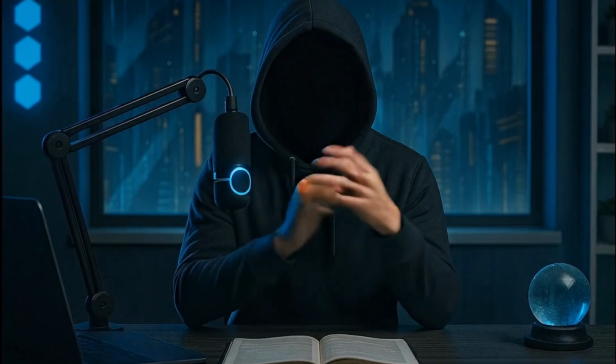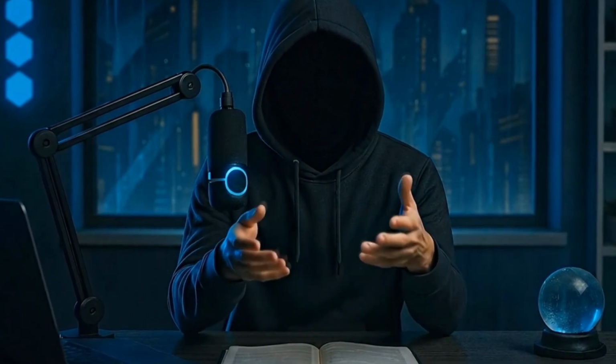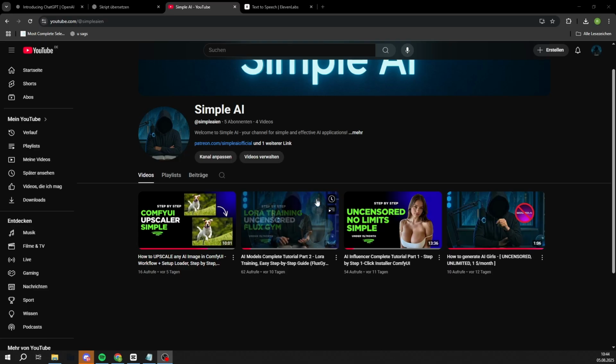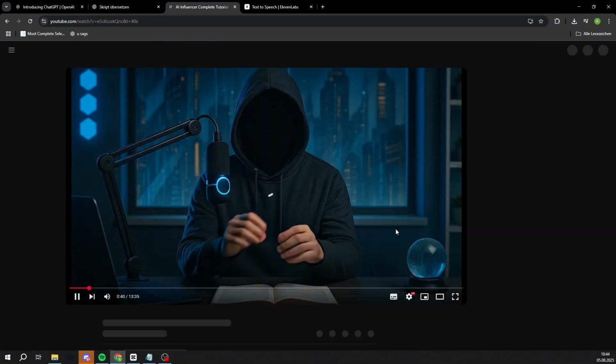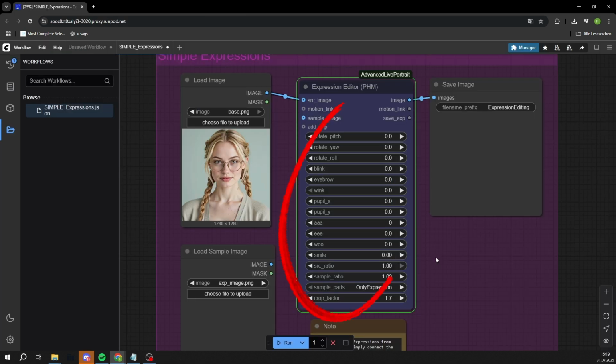For this tutorial, I'm assuming you're already familiar with the content from previous videos. I won't go over how to set up a pod or initialize the workflows again. If you're new here, I recommend starting with my first video, because my tutorials follow a clear structure. In this video, we'll focus exclusively on what each setting of this node does, since the overall workflow is very self-explanatory. By default, all values in this node are set to 0. If you now click Run, you'll get your base image without any modifications.